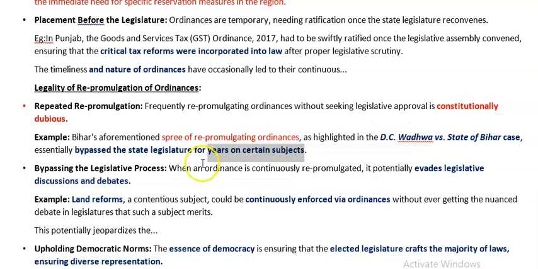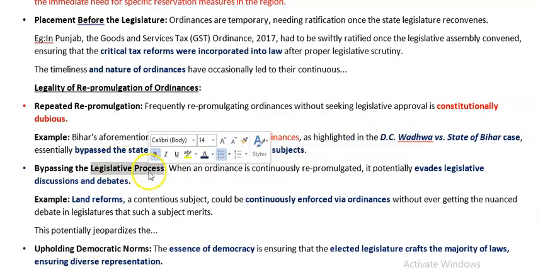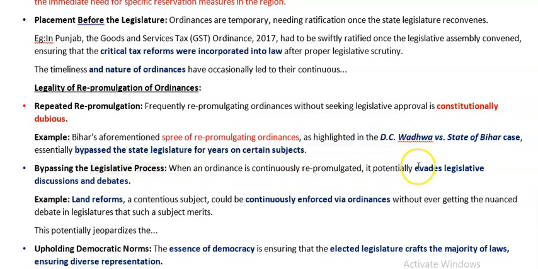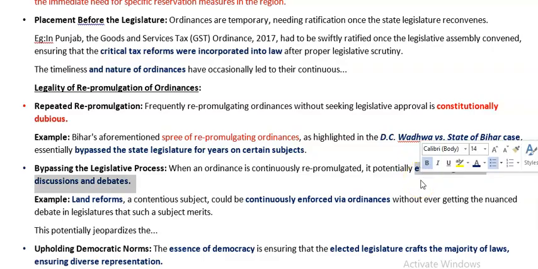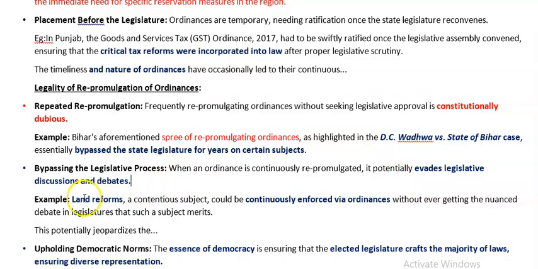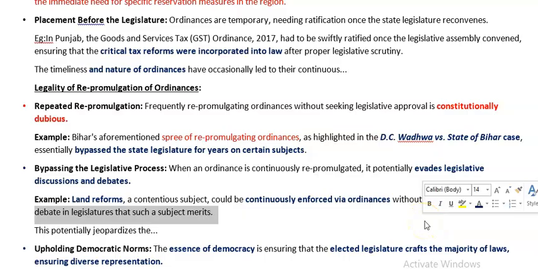So because of this, what is happening? The bypassing of the legislative process. That is evading the legislative discussions and debates. Just on a sign of the governor, a new law is created. For example, land reforms in many states, and in the case of parliament as well, that was actually continuously enforced by ordinances without ever getting the debates in the legislature.